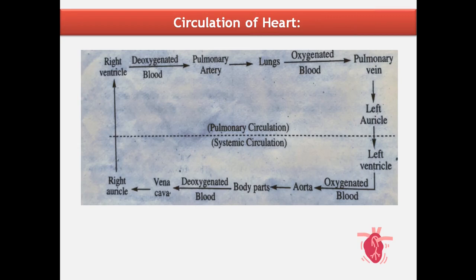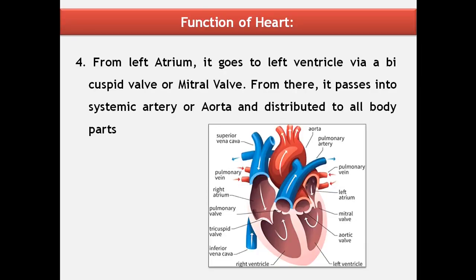To understand better, we studied the blood circulation like a cycle, but actually blood flows into the two atria at the same time and the two ventricles at the same time. The flow of blood into both arteries, that is the pulmonary artery and systemic artery, also takes place at the same time. These processes we will learn in detail under the topic cardiac cycle in our further sessions.